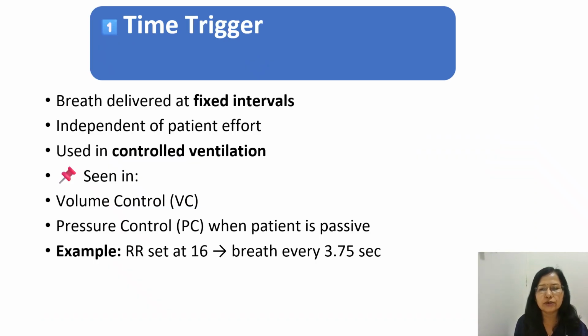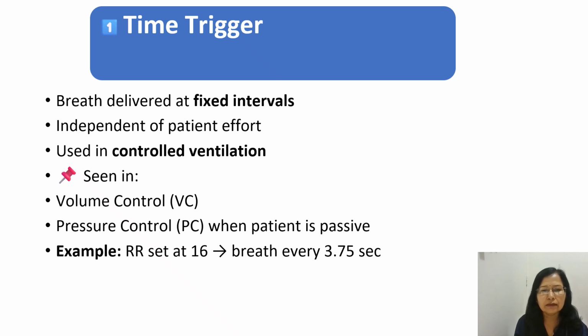Now coming on to the time trigger. What is the time trigger? Whenever the breath is delivered at a fixed interval by the ventilator, that is the time trigger. It is independent of the patient's effort and totally depends on the ventilator machine. This time trigger is used in the control modes of ventilation. Usually we see the time trigger in volume control and pressure control when the patient is passive.